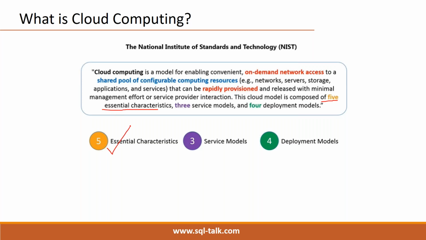Whenever you say this is a cloud platform, NIST has defined some essential, compulsory characteristics. If you see those characteristics, then you can identify that it is a cloud platform. Then besides the essential characteristics, three service models are there, four deployment models are there.